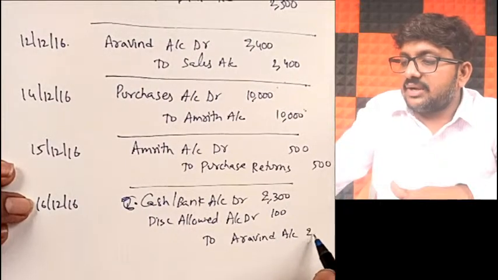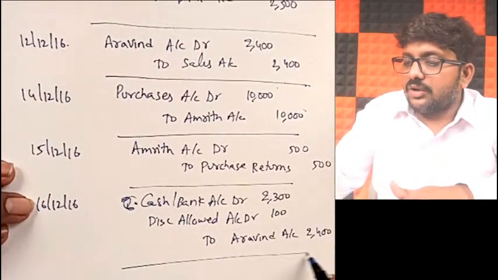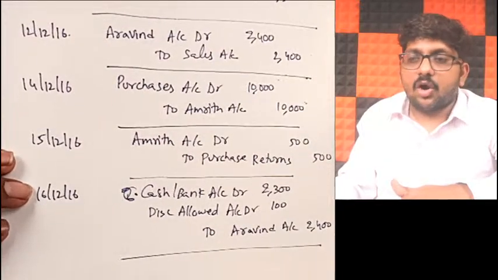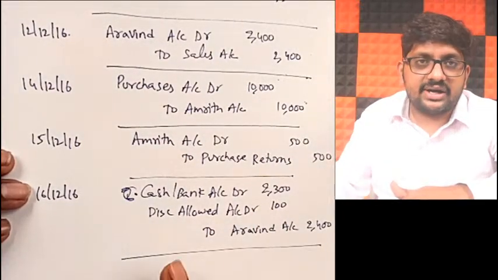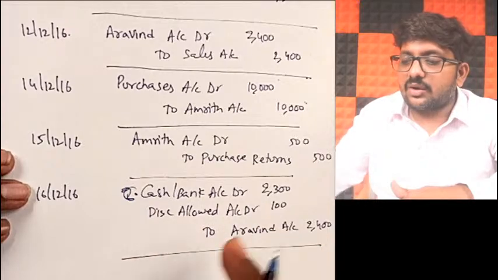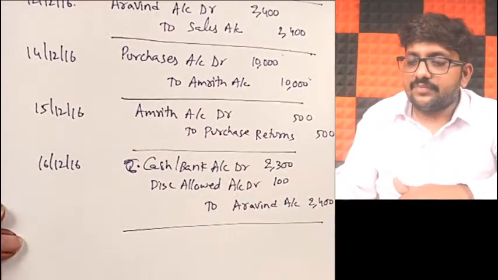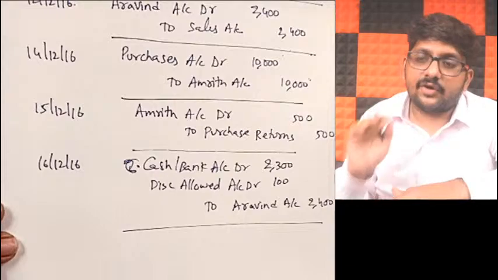How much of his liability will be gone? 2,400 rupees. Full of his debtors will be gone. Understand, friends? Cash or bank account debit 2,300. We allowed him a discount of 100 rupees. Discount allowed account debit to Aravind will be the journal entry. How did this happen, sir? In the basics we have already discussed, friends.